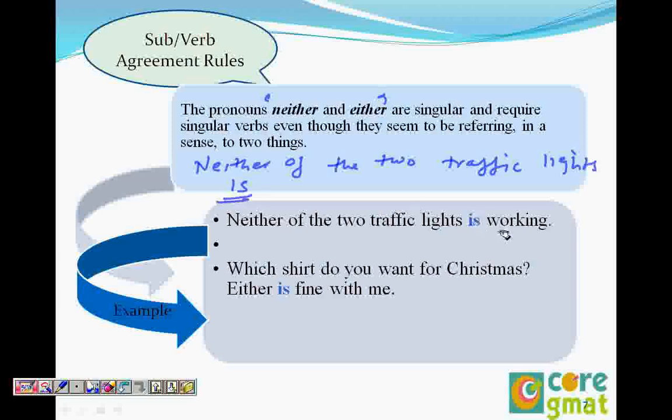So we're talking about neither, so it is: neither is working. Similarly, which shirt do you want for Christmas? Either is fine with me. So neither and either are always singular.